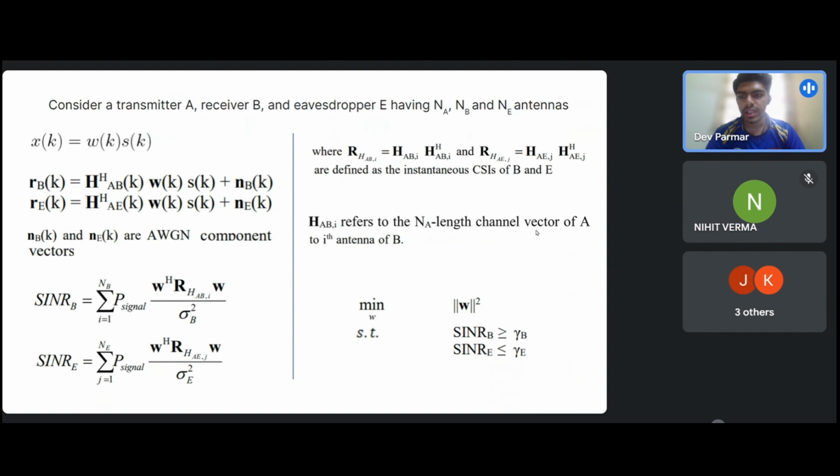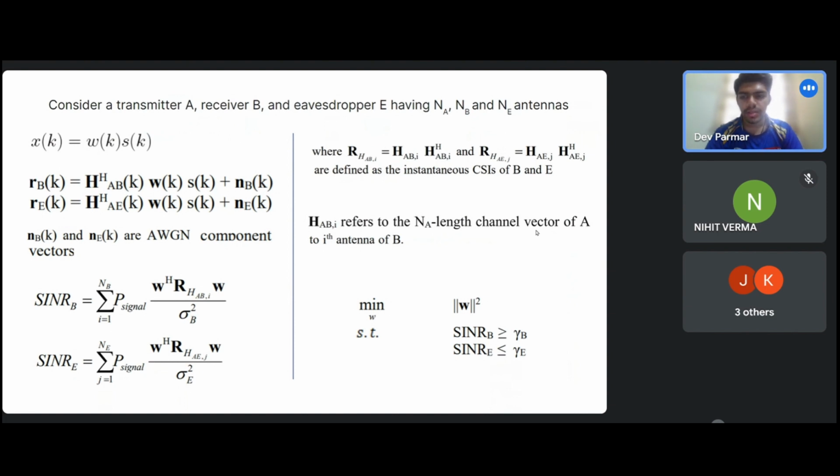Now after this, we have a simple minimization problem that can be solved. The optimization problem aims to find beamforming weight vector W that minimizes the transmit power. Here we have two constraints such that SINR at the receiver B is greater than or equal to the required threshold gamma B, that maintains a minimum quality of service for the legitimate link.